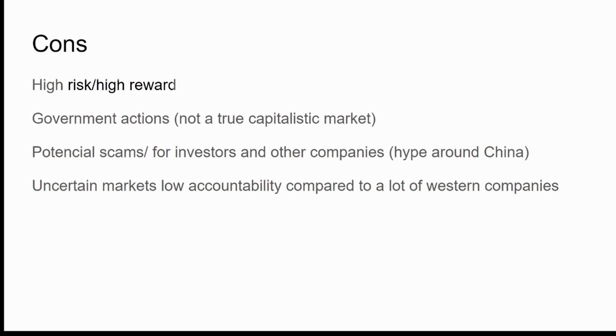I would stick to funds, because government actions can, on a moment's notice, flip everything around to an extent that it's not usually happening in the West. For instance, we mentioned Alibaba earlier, and currently Alibaba is actually under antitrust allegations from the Chinese government.